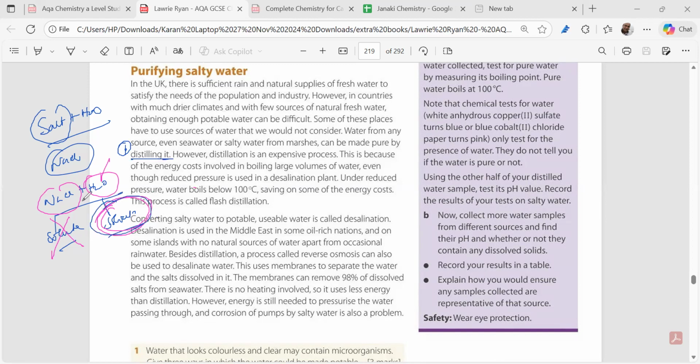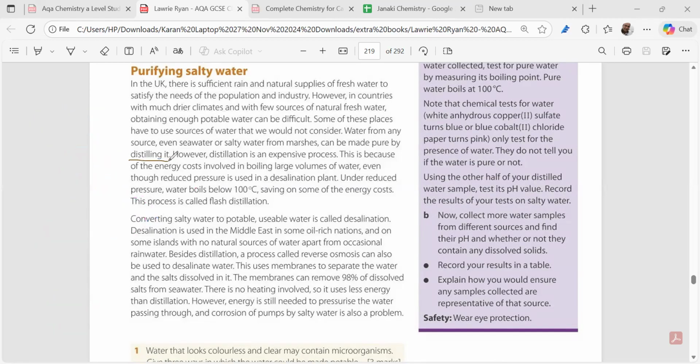We do simple distillation. Now, if you want to take out the solute from the solution, this is very important, what do we do? We do crystallization, right? Now moving to this part, this is the first process, right? We can do simple distillation. But we have to know that simple distillation is quite an expensive process.